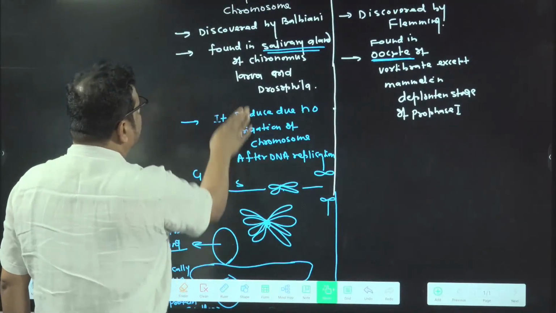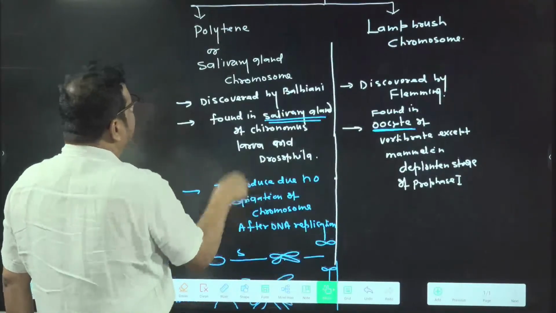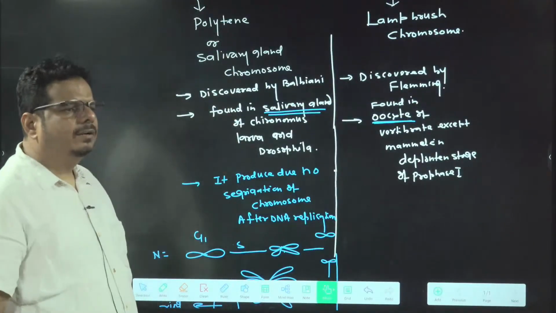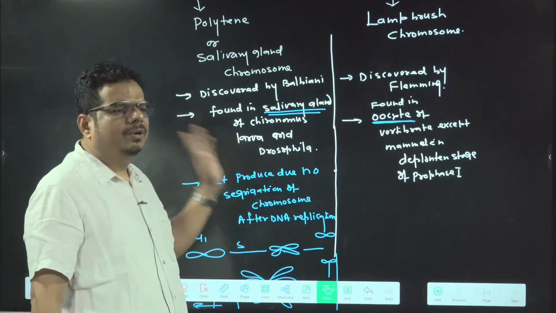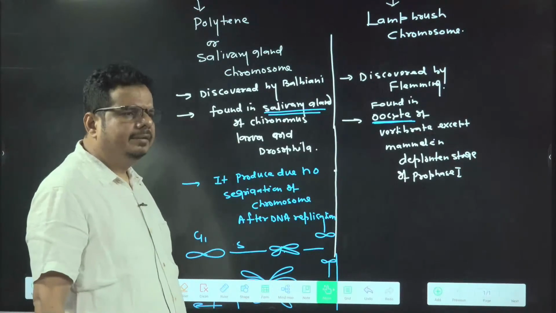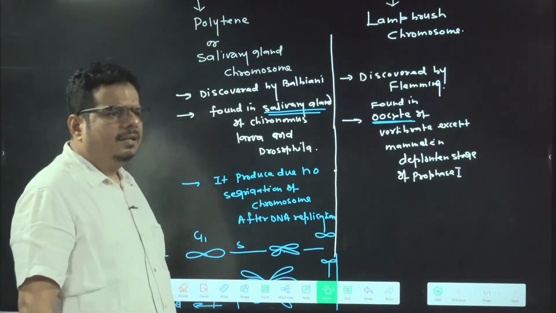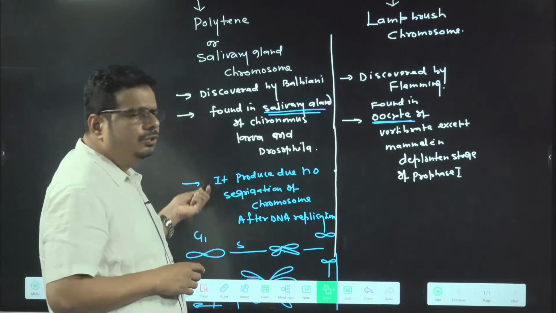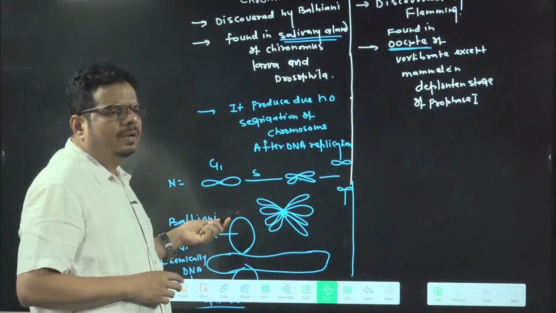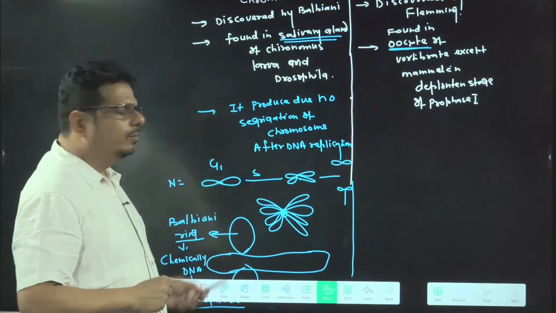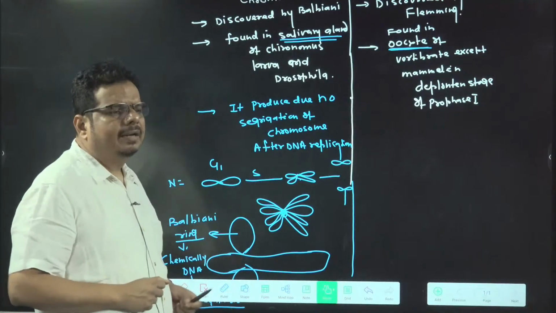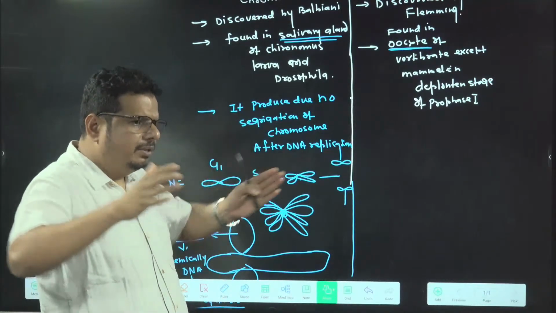First question they will ask is: polytene or salivary gland chromosome is present in the salivary gland of Chironomus larva or Drosophila. Right? Getting the things? Now, how are they produced? Method of production is what? After DNA replication, segregation does not occur. So with many sister chromatids attached to the same centromere, it becomes a giant.